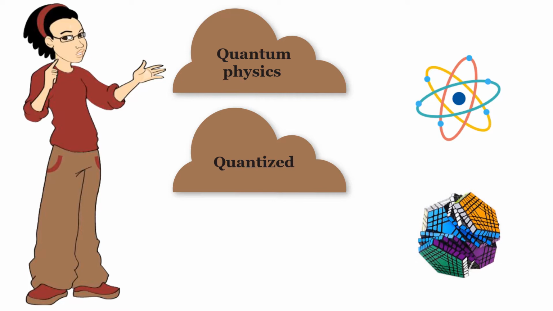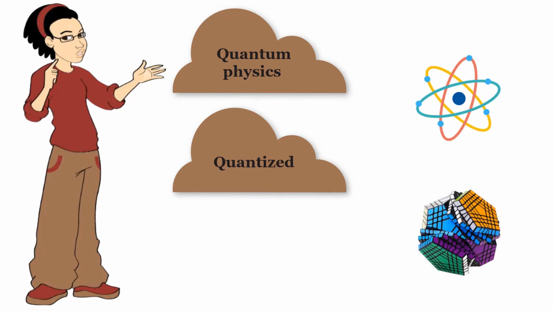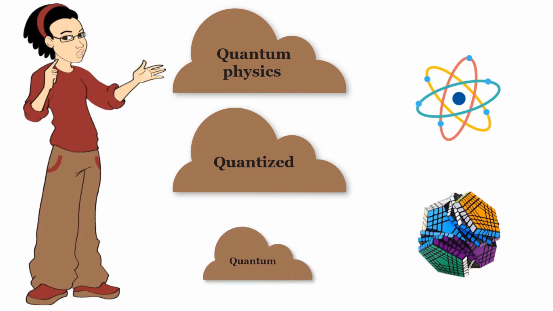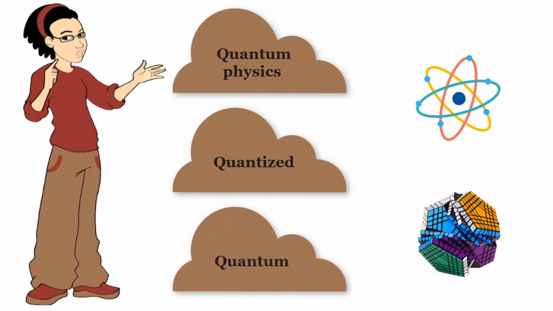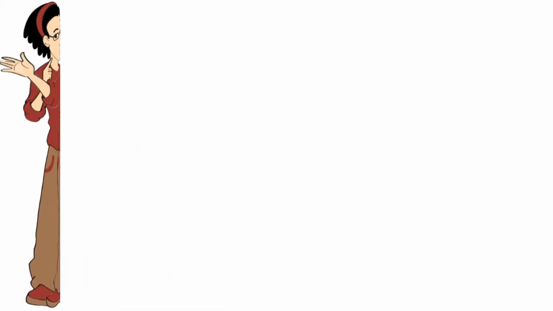Now let's move to the third one, the quantum. The quantum means the smallest possible discrete unit of any physical property, such as energy or matter. The plural of this word is quanta. Here's an example to make it easy.